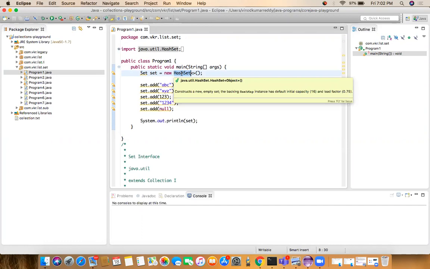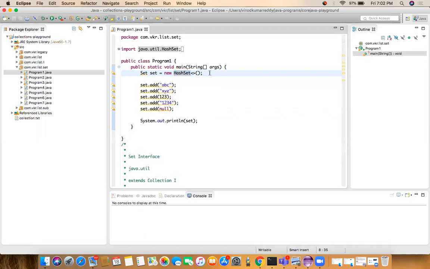The first subclass is HashSet. Most of the time, whenever we create an object for the set interface, we'll use HashSet. Creating an object of HashSet and referring to that object with the reference of type Set. By using this identifier, we are pointing to the HashSet object.